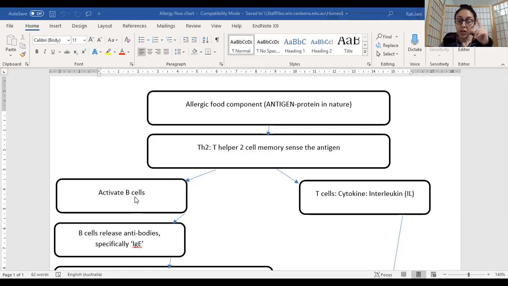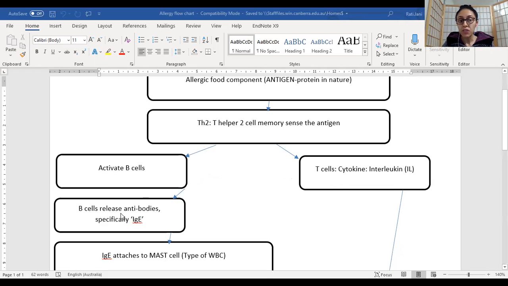If you remember your immunity, which I had spoken about in a very early lecture, maybe it was in the diabetes lecture, you know how you had your lymphocytes, they had T cells and B cells. These are those B cells which I'm talking about. Your B cells are activated, and as I had taught in that lecture, your B cells will release specific antibodies. The one which it releases in the largest amount is your immunoglobulin E antibody.